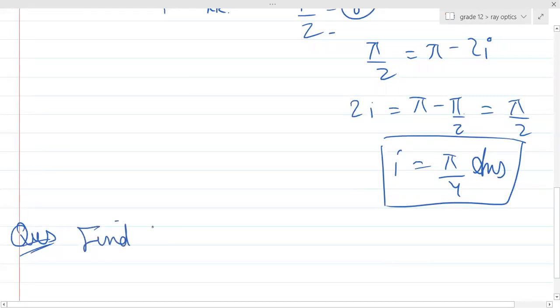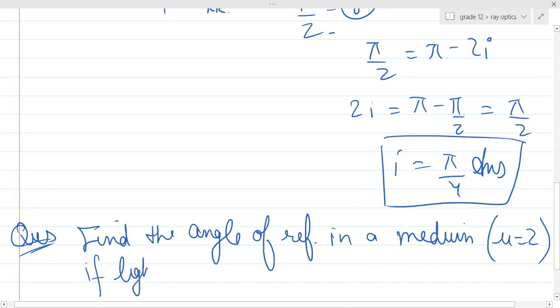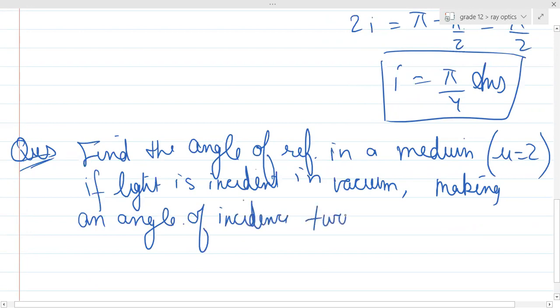Now the question is, find the angle of refraction in a medium which is having refractive index 2 if light is incident in a vacuum making an angle twice the critical.